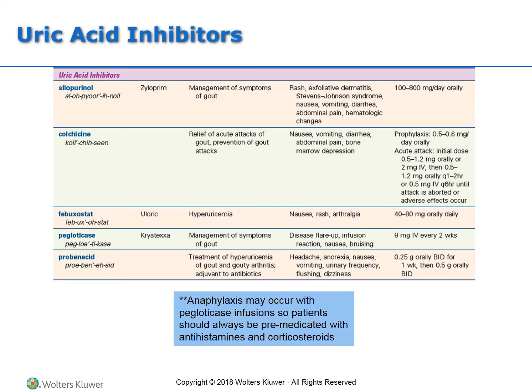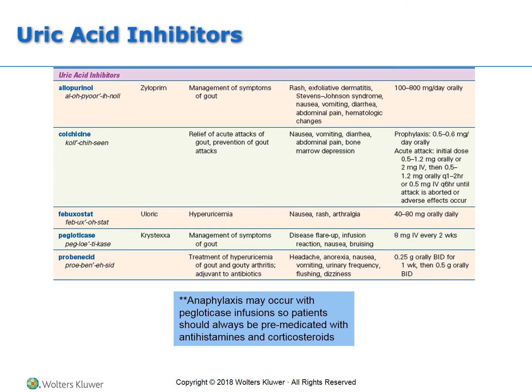Our uric acid inhibitors are medications that decrease the buildup of uric acid, which collects in the joints and is known commonly as gout. Allopurinol is probably one of the most common. Colchicine is also given and will often be given with allopurinol for joint treatment, synergistic treatment. Probenecid is another one that you will definitely see. Pegloticase, we'll talk about that one.